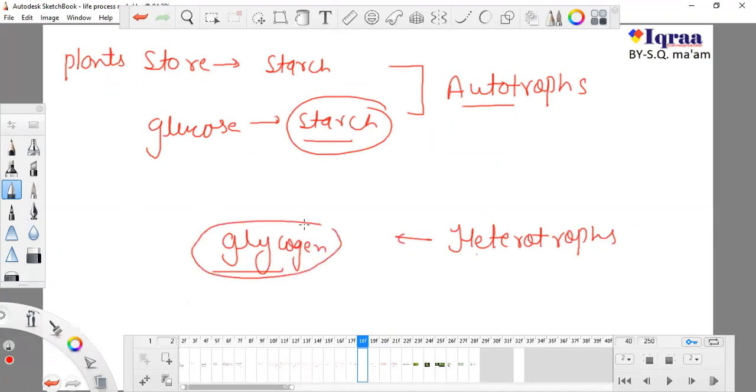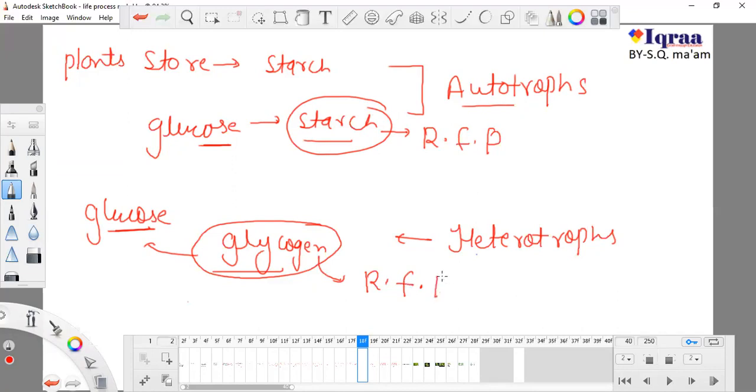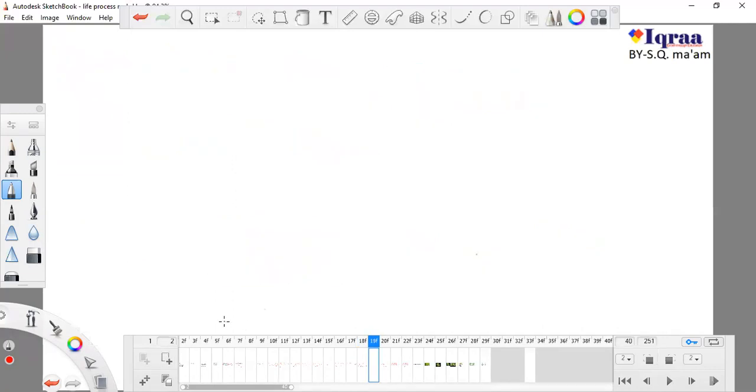Remember, glycogen is also made up of glucose. Starch is also produced from glucose, and starch is a reserve food material for plants. And glycogen is also produced from glucose, and it is also a reserve food material. But glycogen is for heterotrophs. So you have to remember these two things.